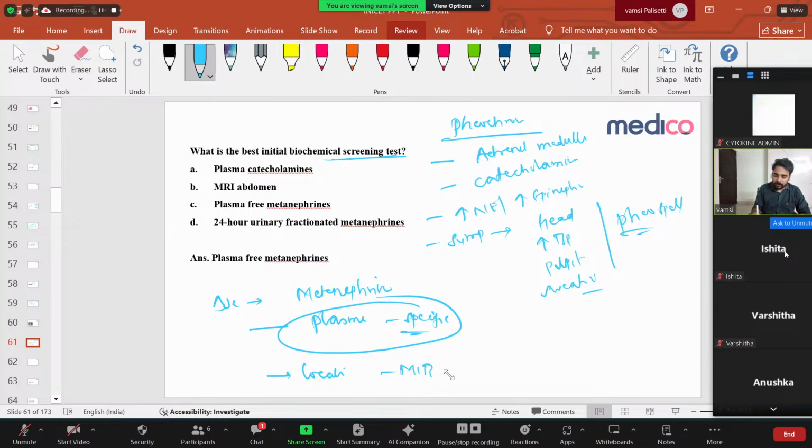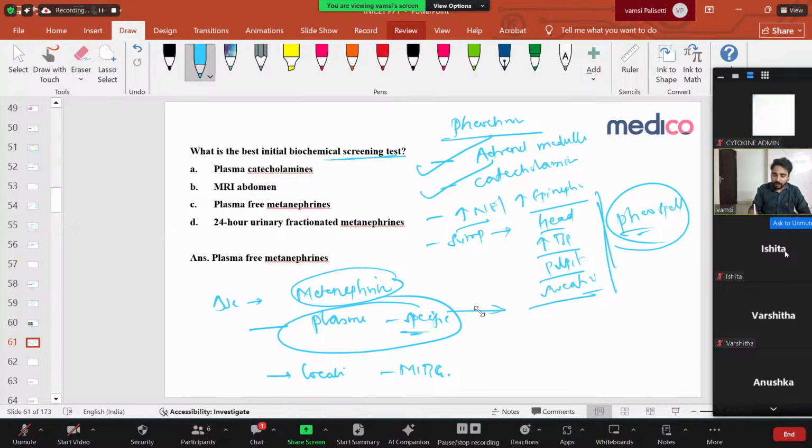Very important thing, this pheochromocytoma. That's it. So an adrenal medullary tumor produces catecholamines, norepinephrine and epinephrine, so you'll have headache, increased BP, palpitations, and sweating. This is what is called a pheo spell. It is diagnosed using metanephrines, and urine or plasma metanephrines are very, very important. And you can localize it with an MIBG scan.